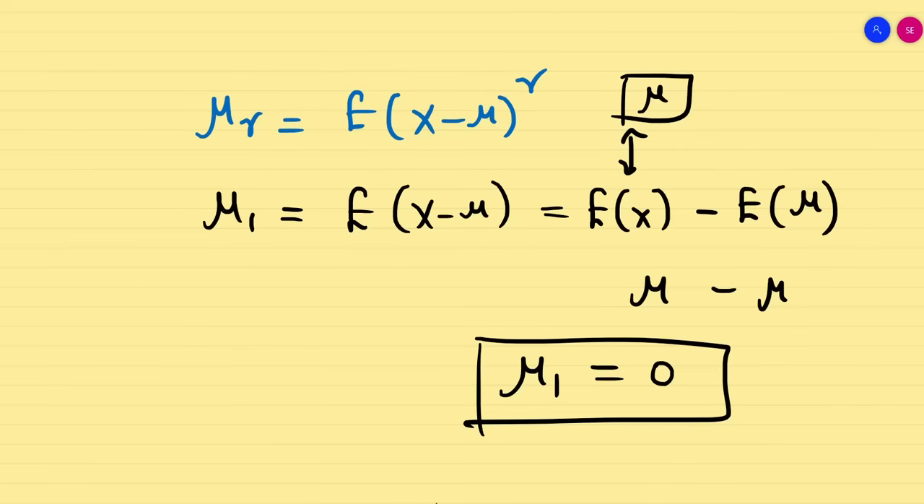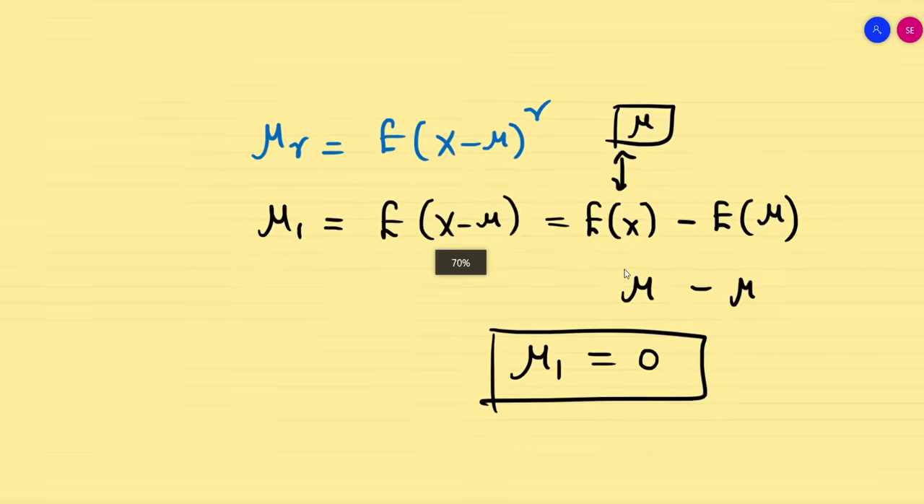If somebody is interested to see the proof of mu2, mu3, etc., for the formulas I am going to give now, you can check the handwritten material or the reference material which I provide. So now we know that mu1 is 0.